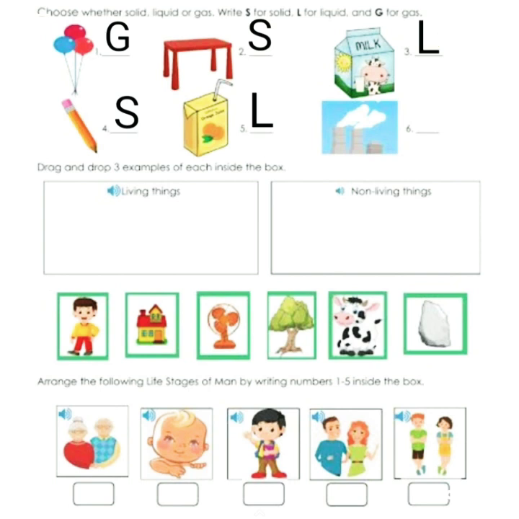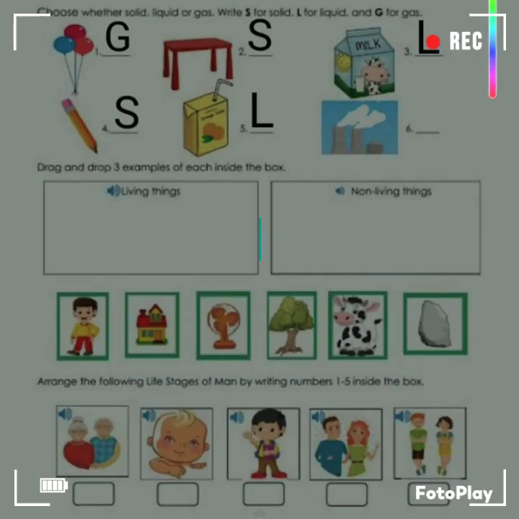Then sixth, some pollution is coming from the factory. So the pollution is air. So air is a gas. So we should be writing G. So let's write G.